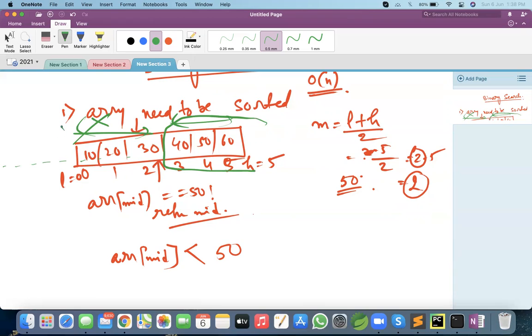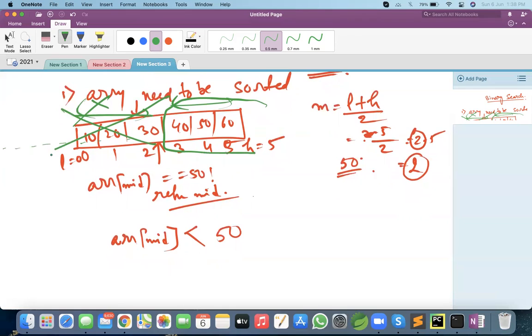Fine. So logically we will remove all the elements from the left-hand side, including the mid element, because we already compared the mid element and need not check it again. Logically, remember, I am not removing the elements from the array.